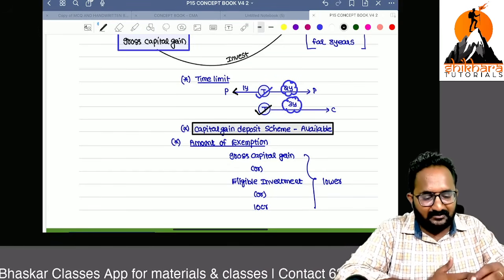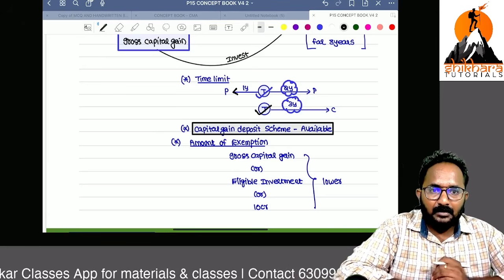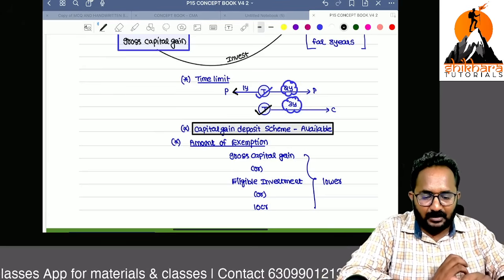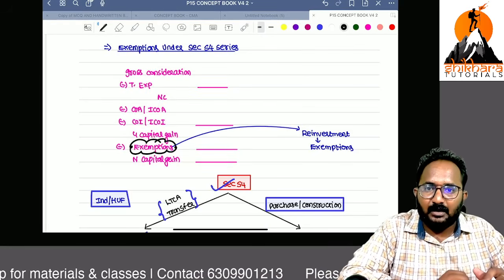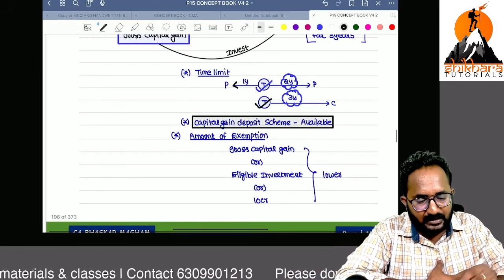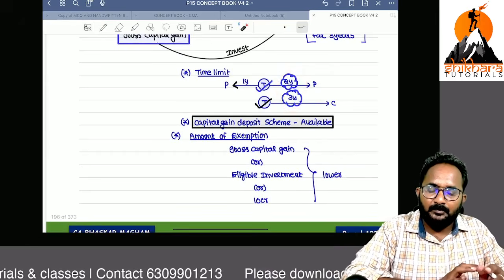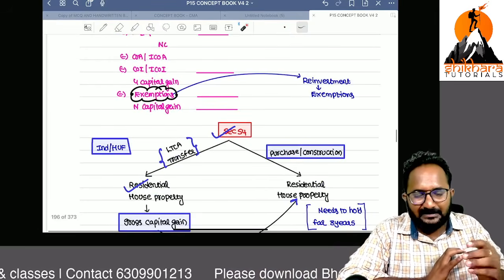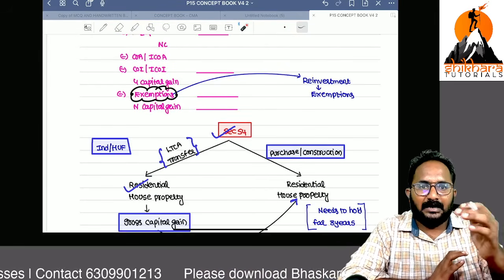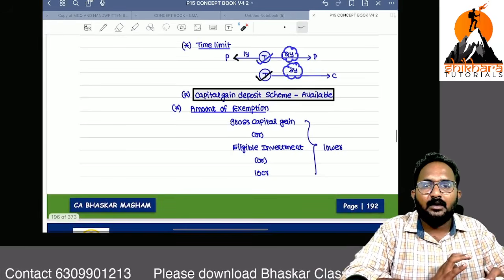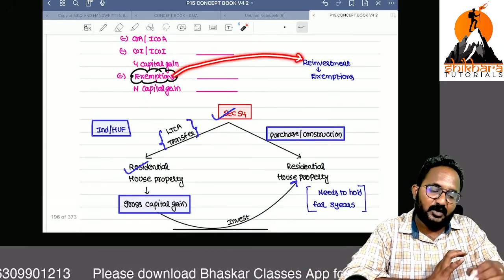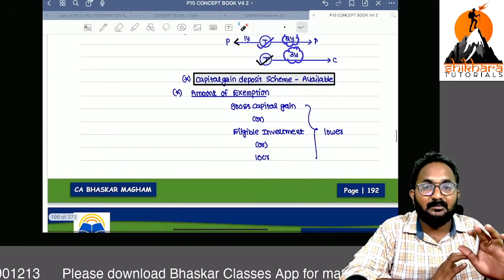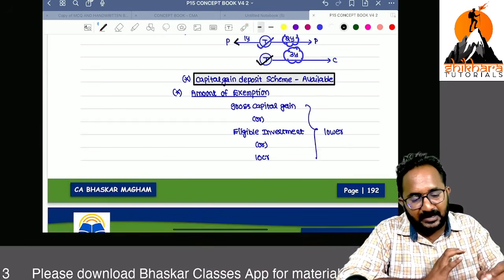Sir, here they have given 2 years or 3 years. But I need to file the return of income, and I can claim this exemption at the time of filing the return of income only. So how can I utilize this 2 years or 3 years period? No problem. Up to the return of income, please try to invest. If not possible, try to deposit in a scheduled bank account. After that, you can take it directly as an exemption under the capital gain deposit scheme. If you deposit in the capital gain deposit scheme also, the exemption will be available.